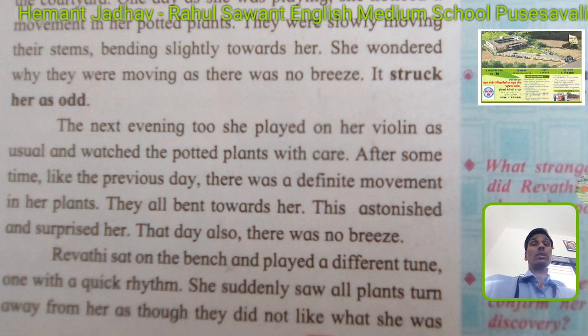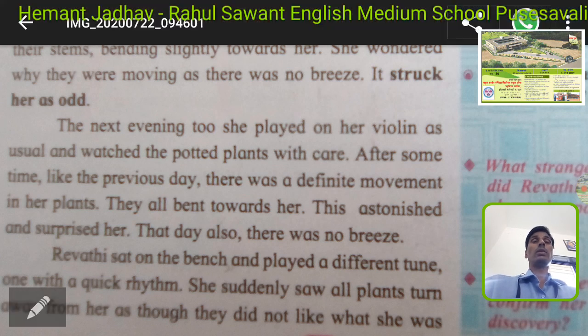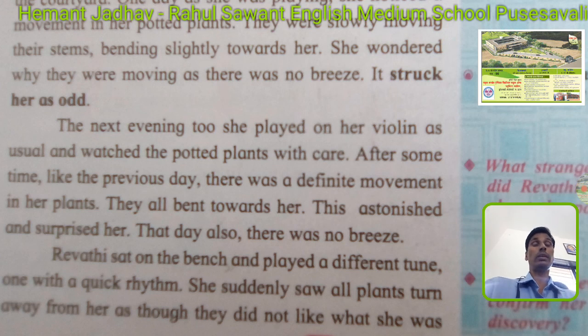This astonished and surprised her. Astonished means shocked. She could not believe. She could not accept the reality that the plants can move and bend towards her because of the musical impact. That day also there was no breeze. If it is a breeze or wind movement, we can imagine the plant's branches will surely move and bend here and there. But without any breeze, how this plant moved was a surprising and astonishing thing for Revati.